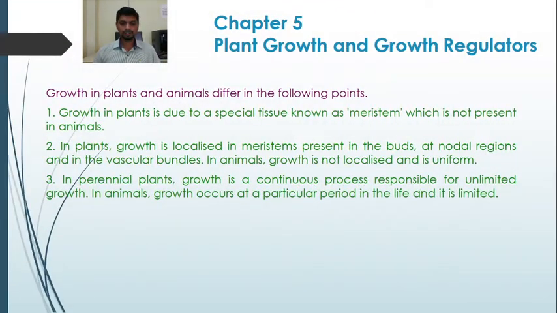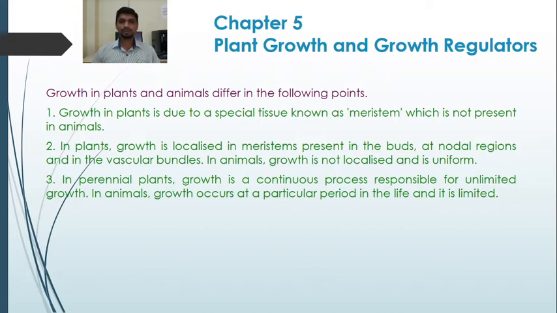Now, growth in plants and animals. Growth in plants and animals differs from each other in these points. Growth in plants is due to a special tissue known as meristem, which is not present in animals. In plants, meristem is a group of meristematic tissues which are in a continuous state of cell division.